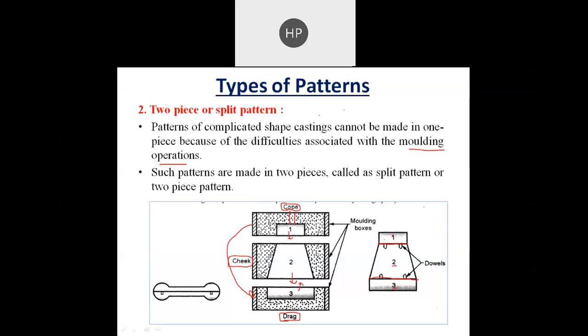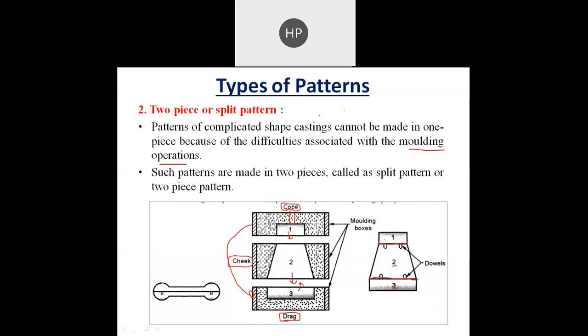So if we make it in a single piece, then it will be very difficult to take it out from the mold. That's why, instead of making it in a single piece, it will be made in two or three pieces. That's why it is known as a split pattern or two-piece pattern. Such patterns are made in two pieces and called a split pattern or two-piece pattern. Okay, so this is also another example.